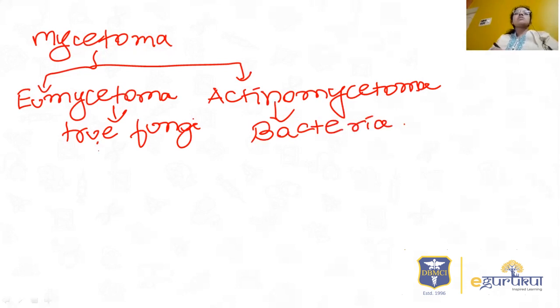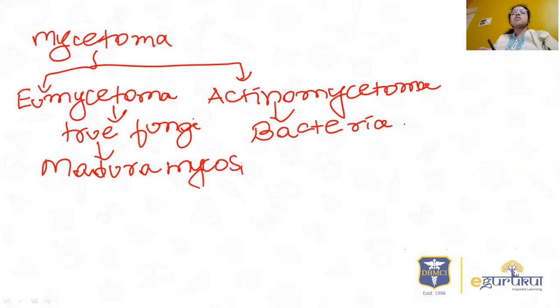This is also called Madura mycosis, because the disease was more common in Madurai, Tamil Nadu, so this term was given. There are many species which can cause eumycetoma and actinomycetoma.